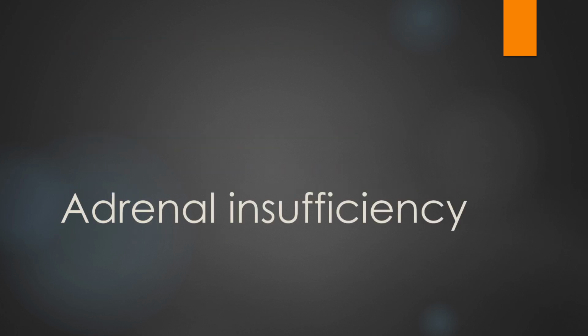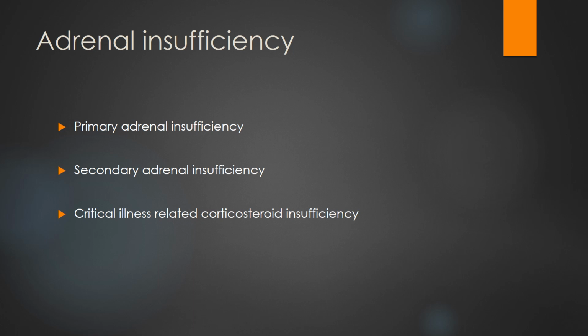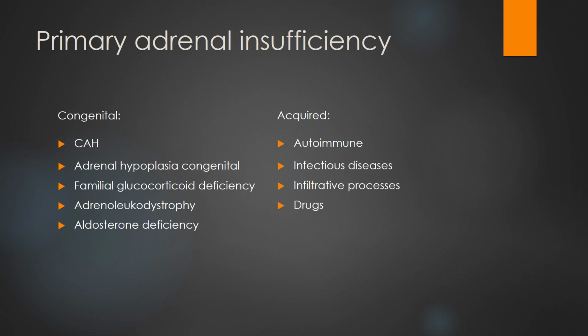Adrenal insufficiency could be divided into primary, secondary, and tertiary. Primary adrenal insufficiency could be congenital or acquired. Congenital is due to congenital adrenal hyperplasia, familial glucocorticoid deficiency, adrenocortical deficiency, and aldosterone deficiency. Acquired could be autoimmune, infectious disease, infiltrative processes, and drugs.